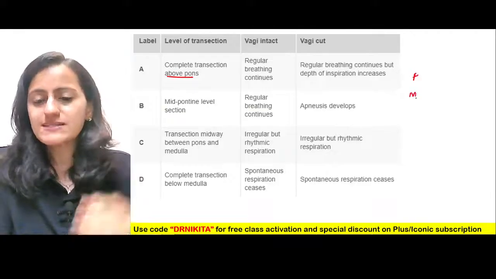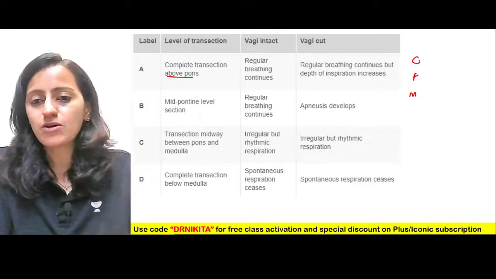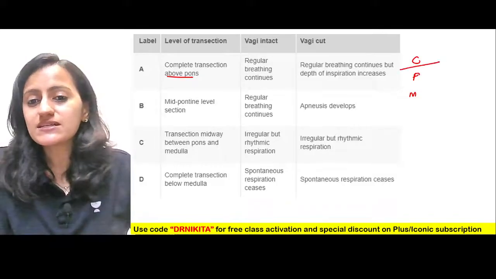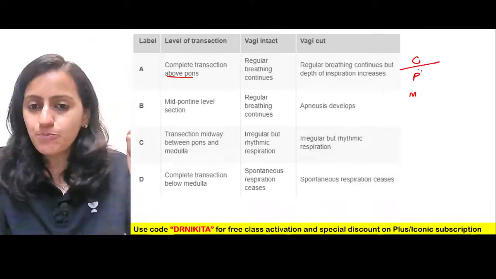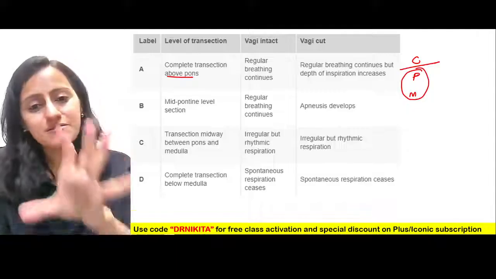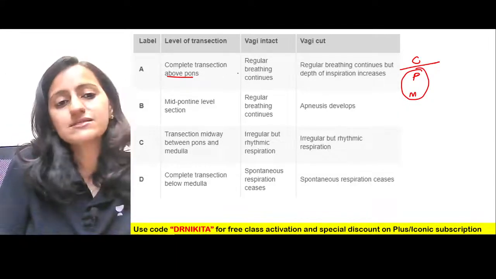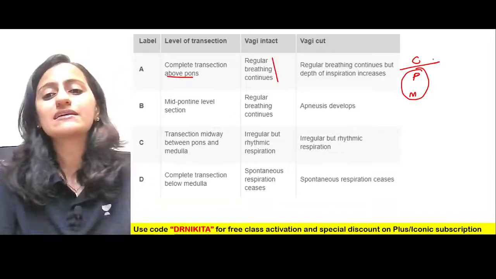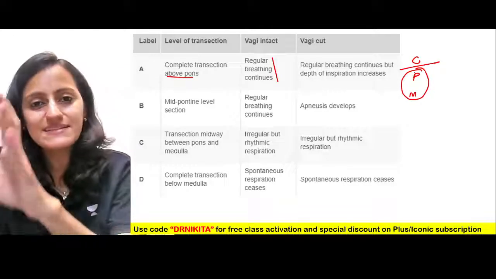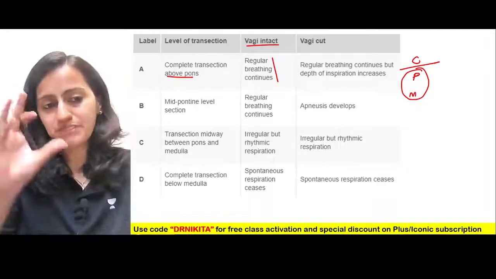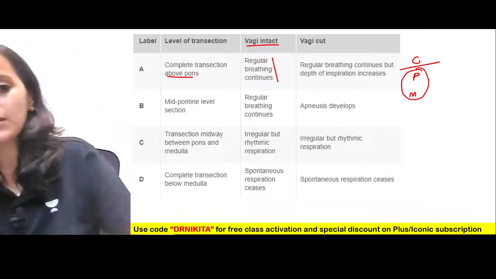So you have pons, medulla, and we have the cerebral cortex, okay? If the transection is above the pons, so pons and medulla are intact, the brainstem control is intact. So regular breathing will continue because this is intact as a whole. With the vagus intact, everything is intact, so nothing will happen.